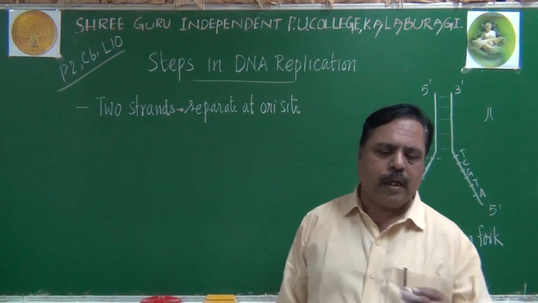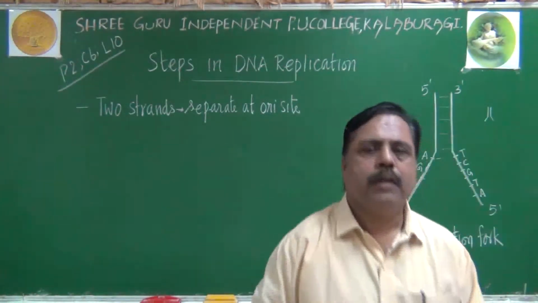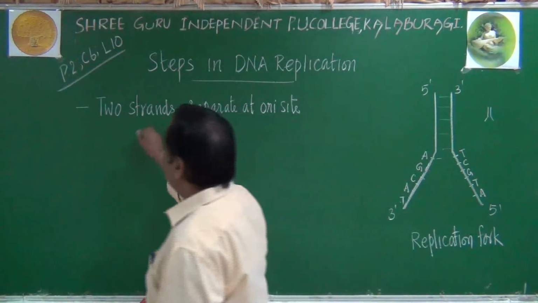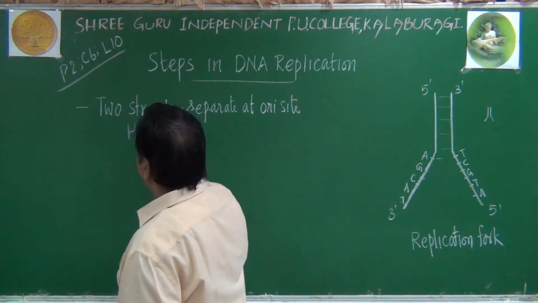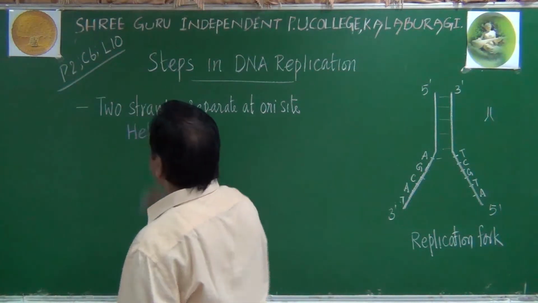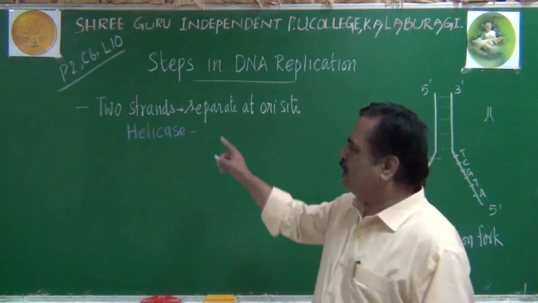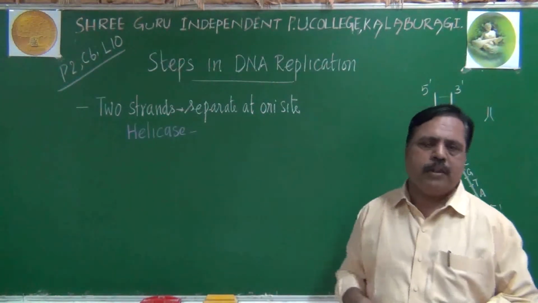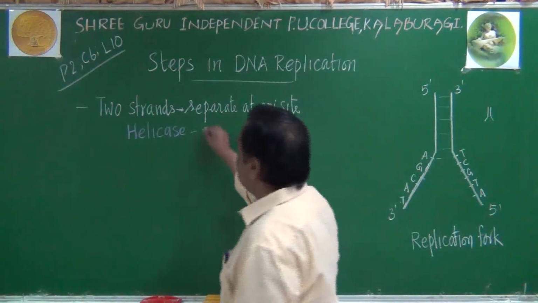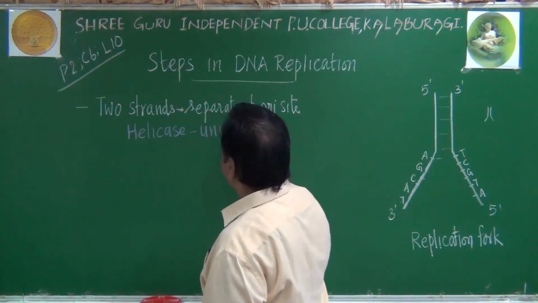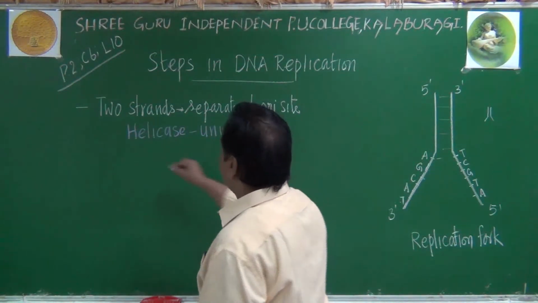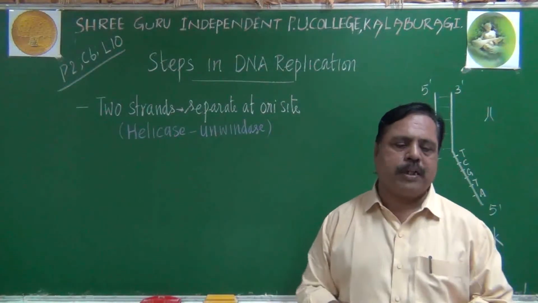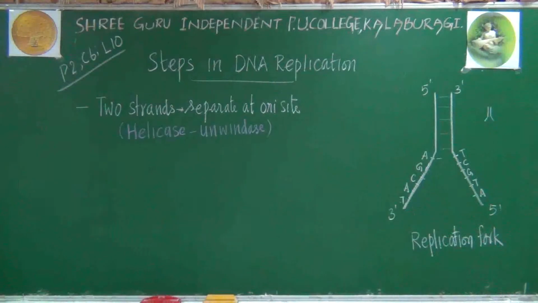For that process of unwinding, we require an enzyme. The name of that enzyme is the helicase enzyme. So in the presence of the helicase enzyme, the two strands will separate from each other. Helicase is otherwise known as unwindase also. It can also be called the unwindase enzyme, so that the two chains will be separating from each other.